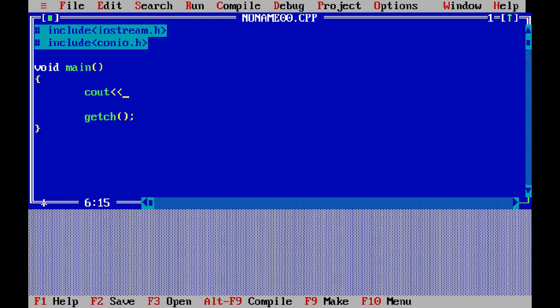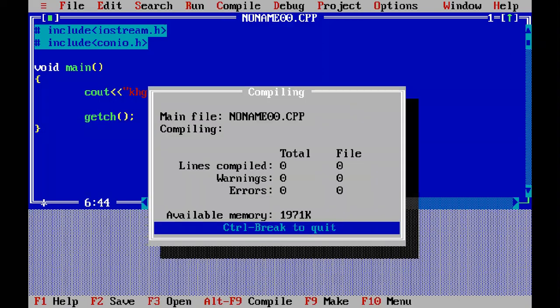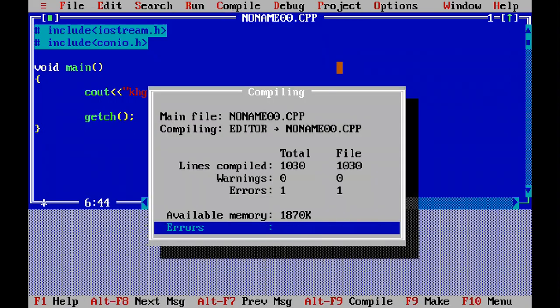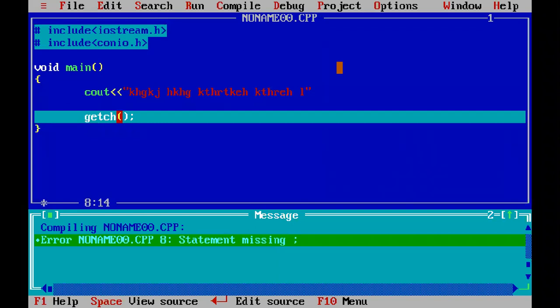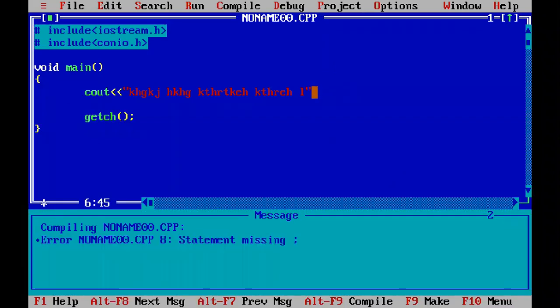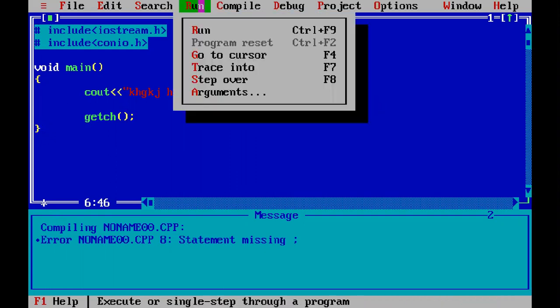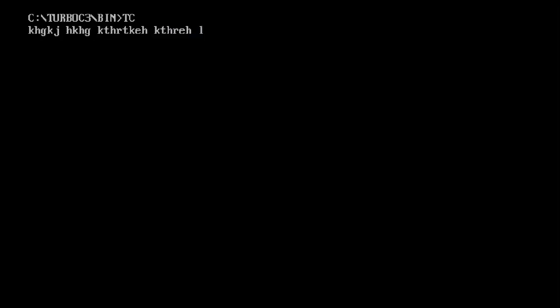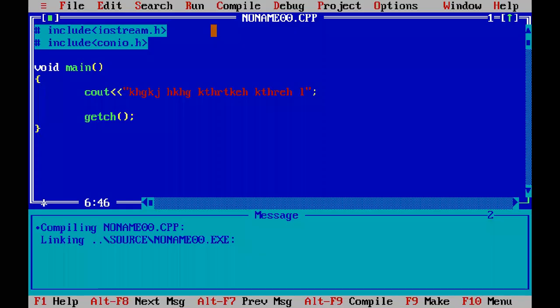cout, like I want to display any kind of message. For example, this one is my message. What happened? Let us check. Run. There is an error because I didn't put the semicolon at the end. So at the end of each statement, there should be a semicolon. Now check it again. Watch over here. The message appears on the screen. Whatever I write, just this one is the message.